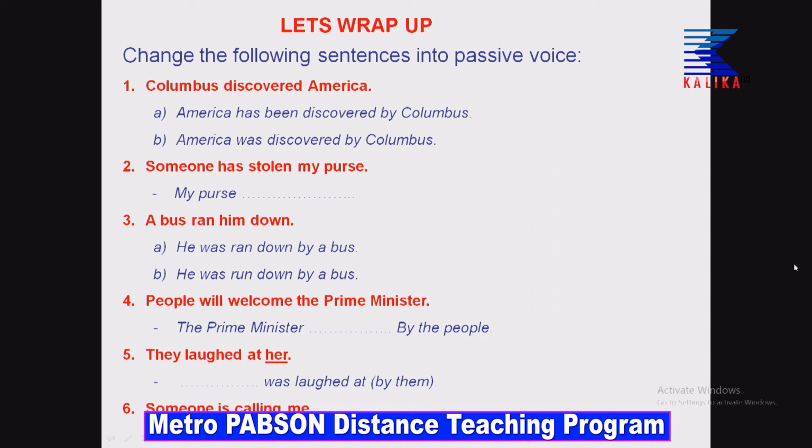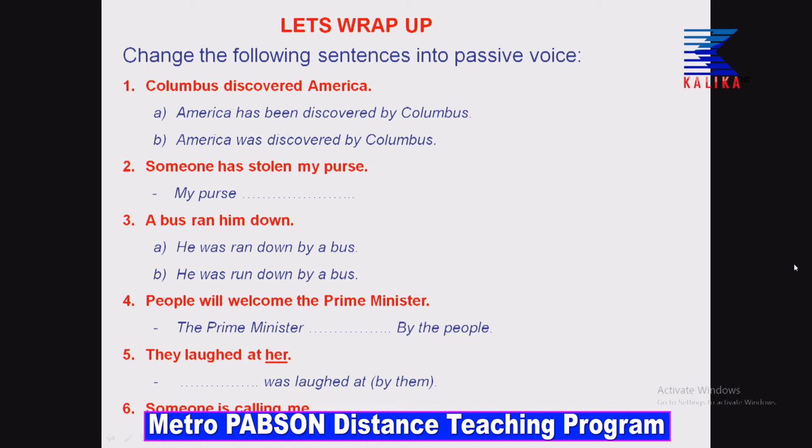There are two options. You have to guess which is the correct answer. America has been discovered by Columbus, or America was discovered by Columbus. For verb 2, we have already read the rule that you have to use was followed by verb 3. So, which option is correct, dear students? It is option B. Columbus discovered America. The correct answer will be America was discovered by Columbus.